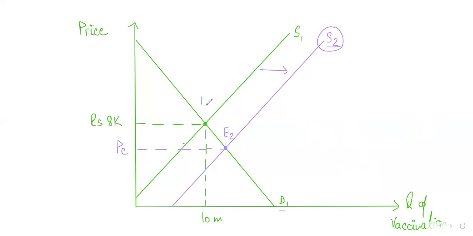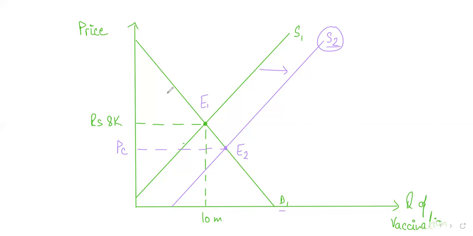PC meaning the price that consumers will pay. Now, why are consumers paying a lower price? Think about this. Just like the burden of indirect tax is split between consumers and producers, similarly, the benefit of subsidies is also shared between consumers and producers.